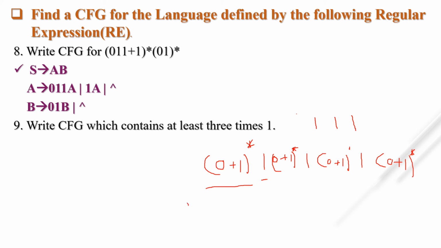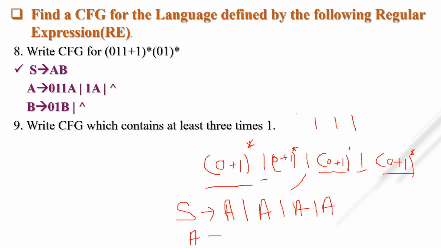Simply you have to put, suppose I am taking S tends to, for 0 plus 1 the whole star I am taking A, and I have to put 1 as it is. For 0 plus 1 the whole star I am taking A, this one as it is, and for 0 plus 1 whole star I am taking A. Now simply I have to put A tends to, what is the context free grammar for 0 plus 1 the whole star?